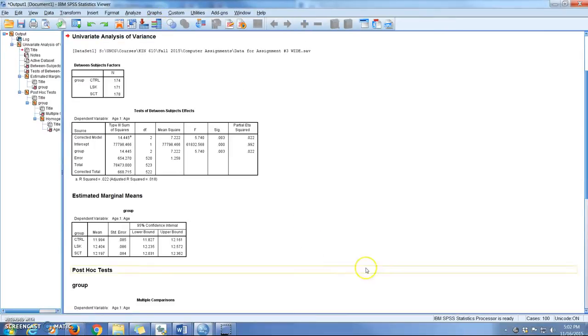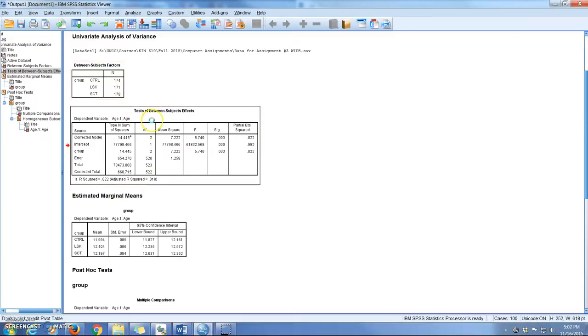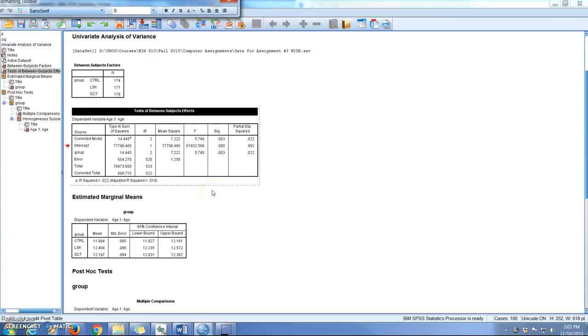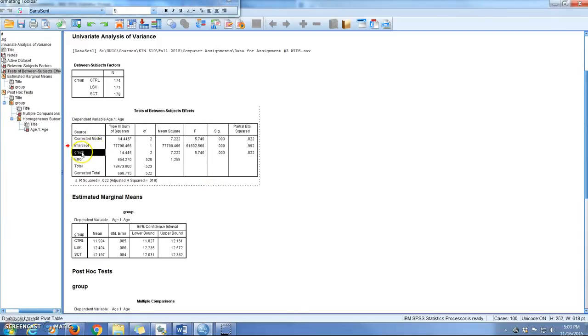Okay. Now this is the data that you're going to see, and you can see up here that it's telling you that you've got 3 levels of group, and it tells you what the sample size was in each of those levels. This, of course, is the box that tells us the results of our tests of between subjects effects. And what's tricky here is that you have to come down in this column until you find the group factor, which is the one that you asked for. Here's its degrees of freedom. Here's mean squares, which you're used to looking at. Here's sums of squares.